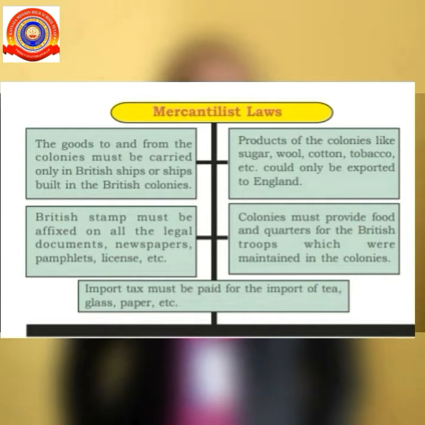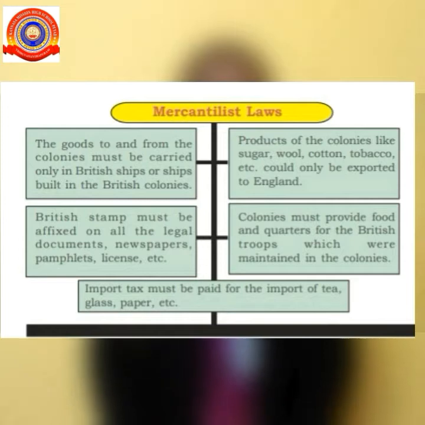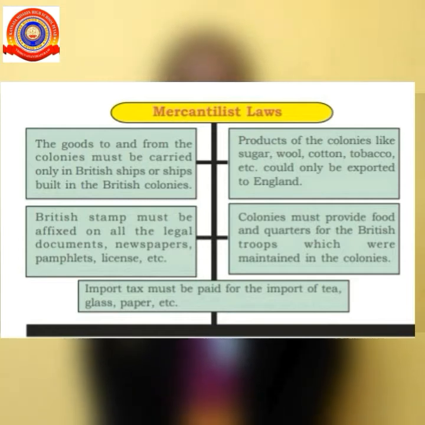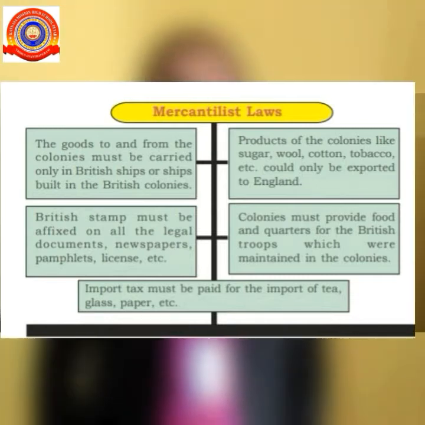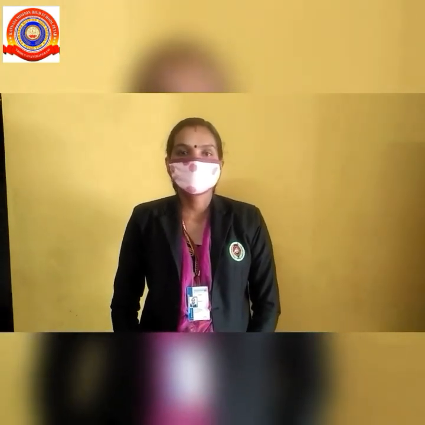Next, colonies must provide food and quarters for the British troops. Next, import tax must be paid for the import of tea, glass, paper, etc. Thus, the mercantilist laws turned the American colonial people against their motherland.